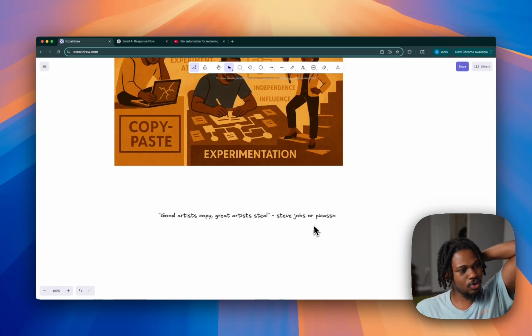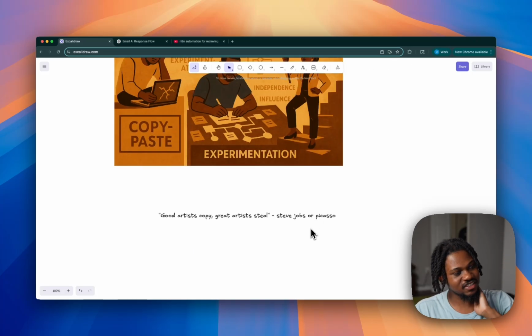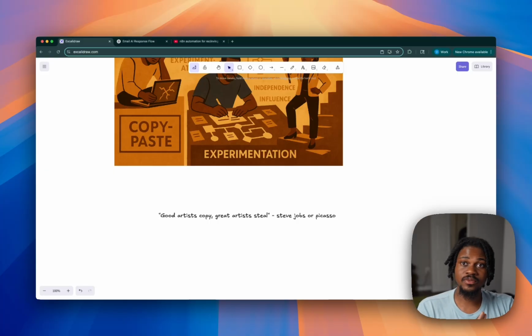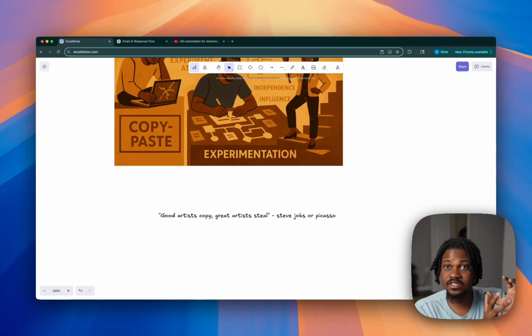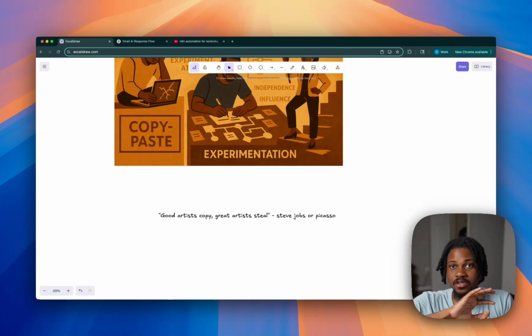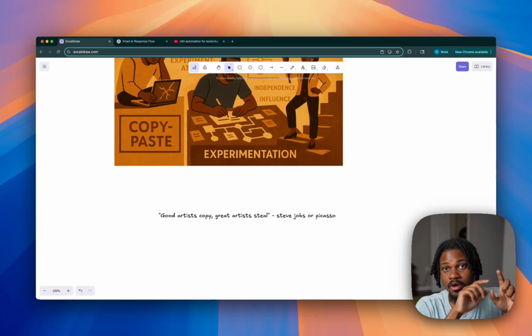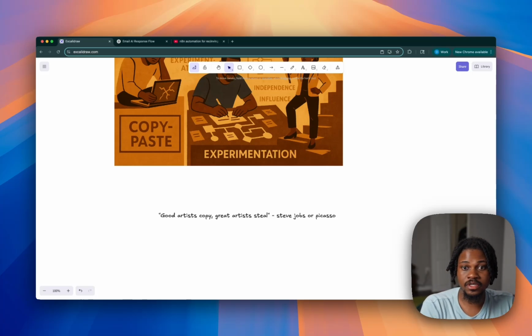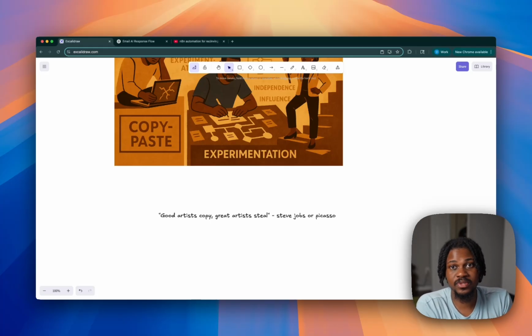And so here's a quote. I'm not sure if it was by Steve Jobs or Picasso, but it says, "Good artists copy, great artists steal." And what he means by this quote is that good artists just see something, copy it, put it out there as their own. And sure, people might like that, but what a great artist does, and I think what he means here by steal, is that they take aspects of other artists, right? They incorporate them into their own piece of work, and they come up with something completely unique and imaginative, right? They've stolen from different people, different places, different eras, different imaginations, and the work that you see them come out with. We see this with Steve Jobs and what he created with Apple. Obviously, Picasso is one of the greatest artists of all time.